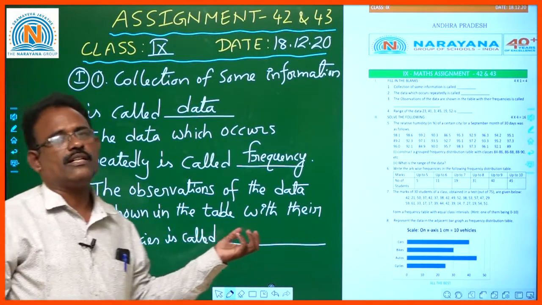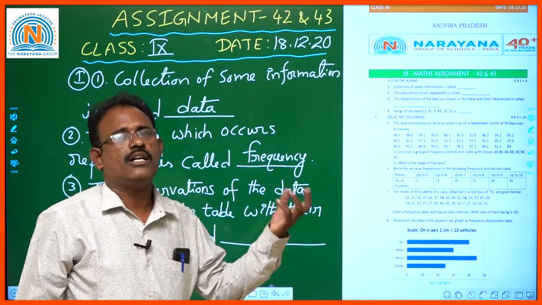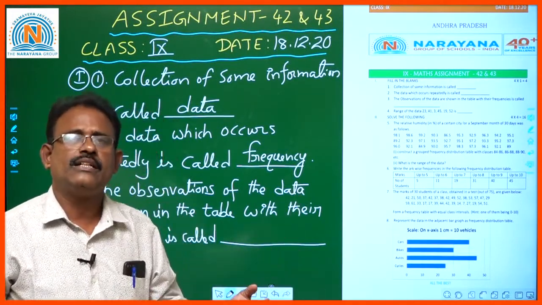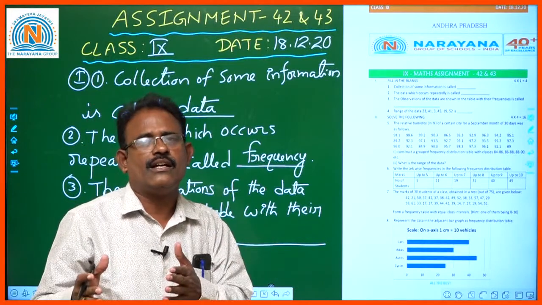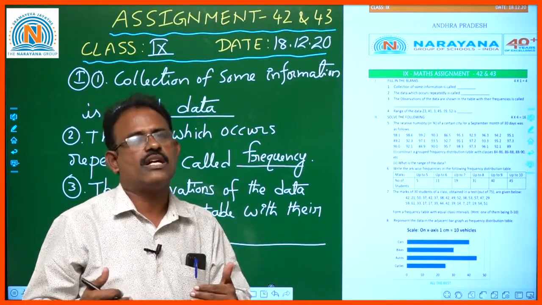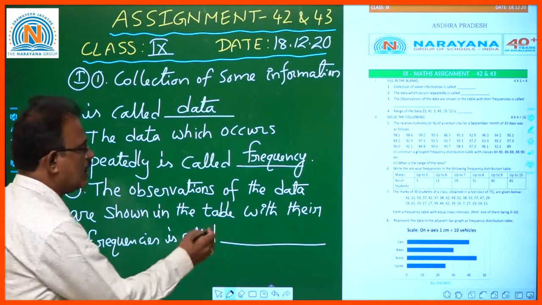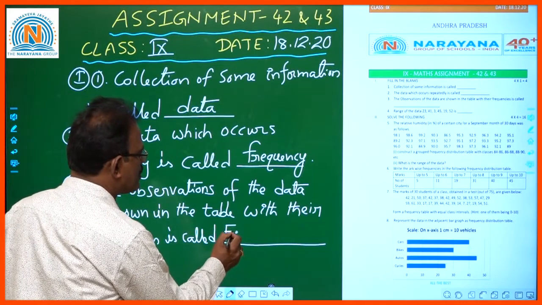See, whenever the frequencies are noted down or recorded, based on the given classifications, such a table is called a frequency distribution table.